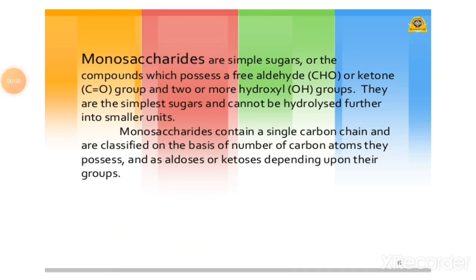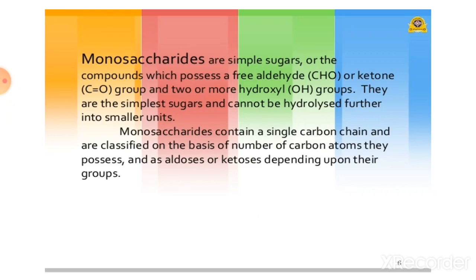We see the classification of carbohydrate in detail. The first class is monosaccharide. A monosaccharide is a simple sugar or a compound which possesses a free aldehyde or free ketone group and two or more hydroxyl groups. They are the simplest sugars that cannot be hydrolyzed further into smaller units.